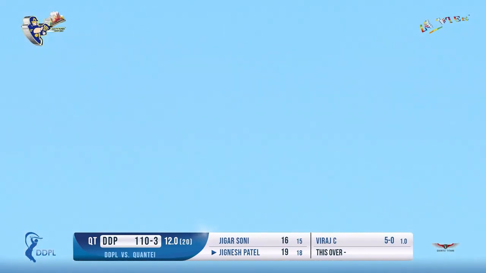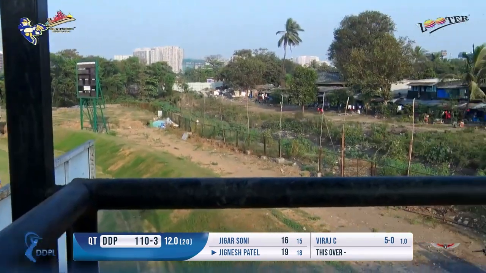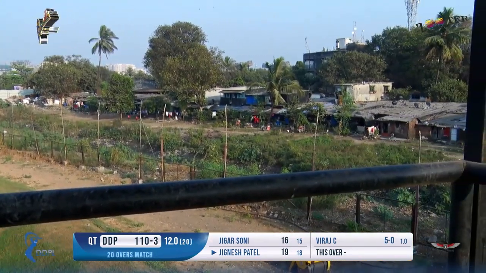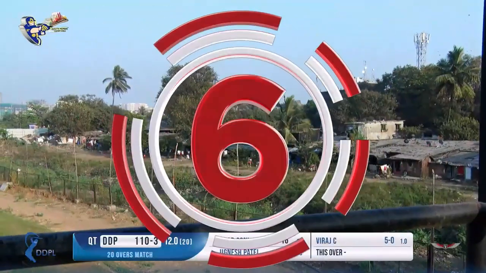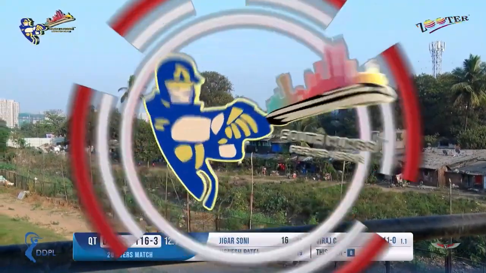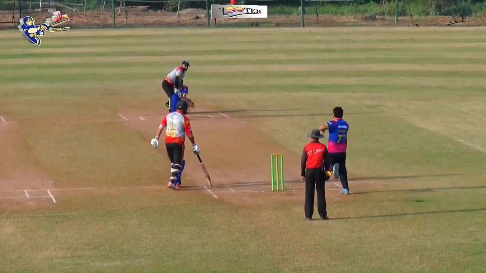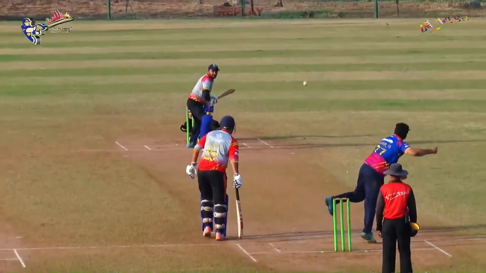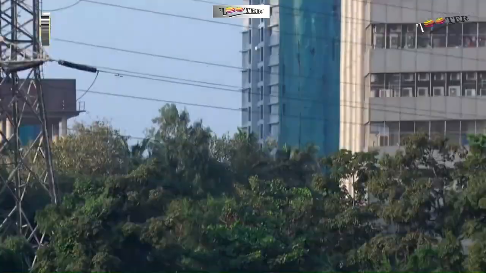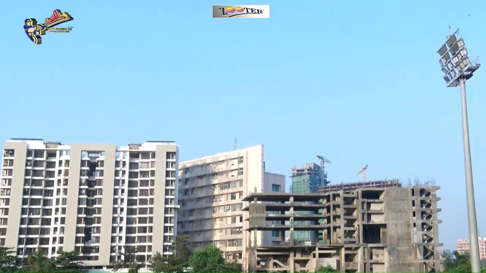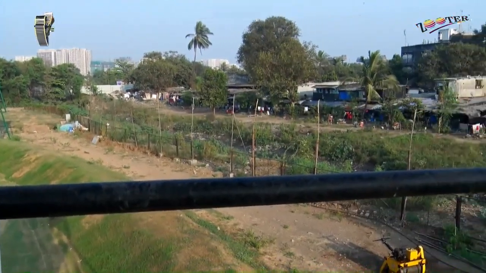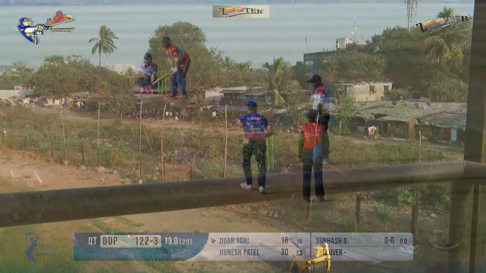Oh, he comes down the track and hits probably the shot of the evening. What a shot by Jignesh. Absolutely magical batting this is. Just have a look at the replay. Viraj coming into bowl his second over. But have a look at how he's welcomed. What a big 6 that is.